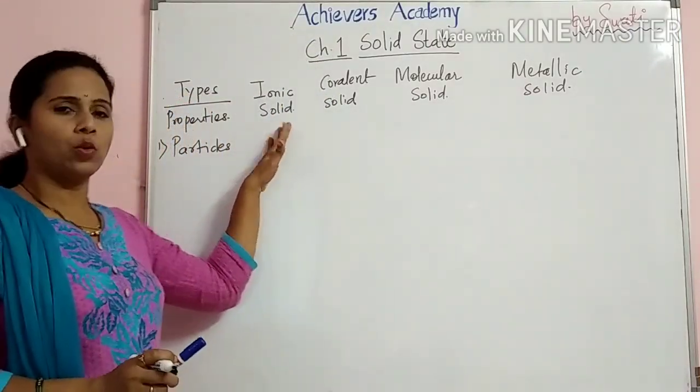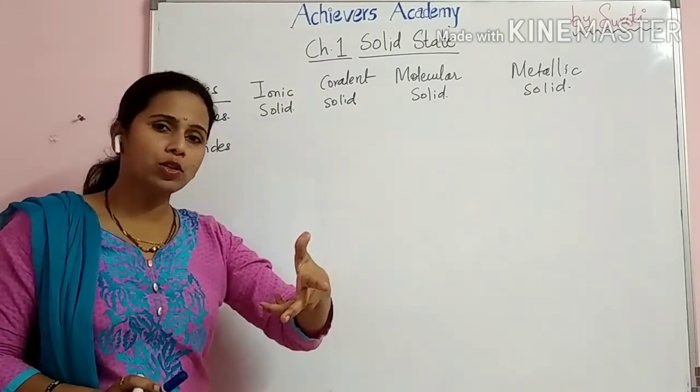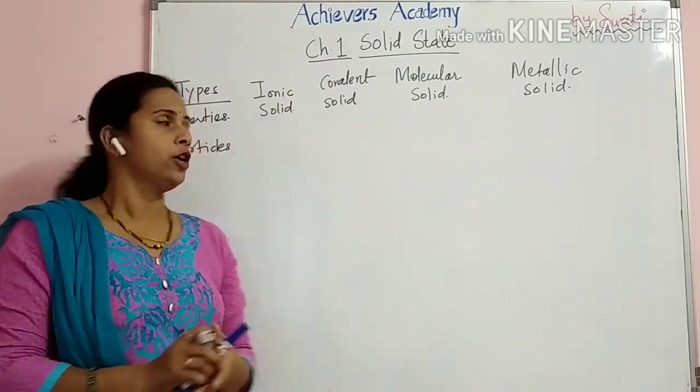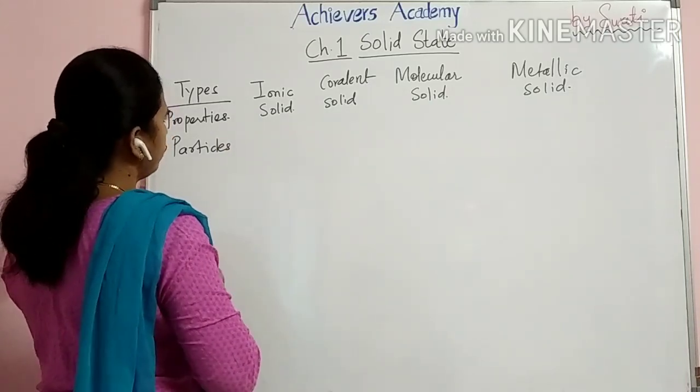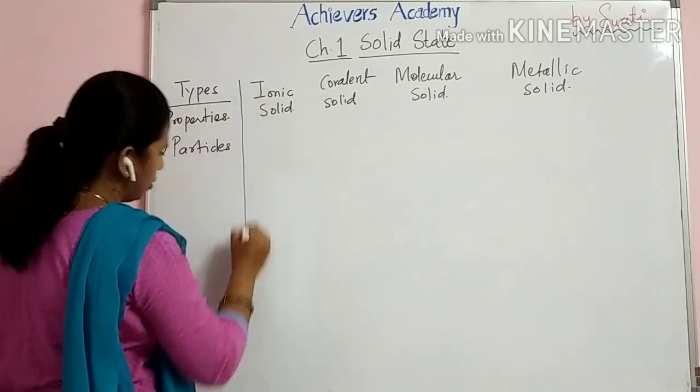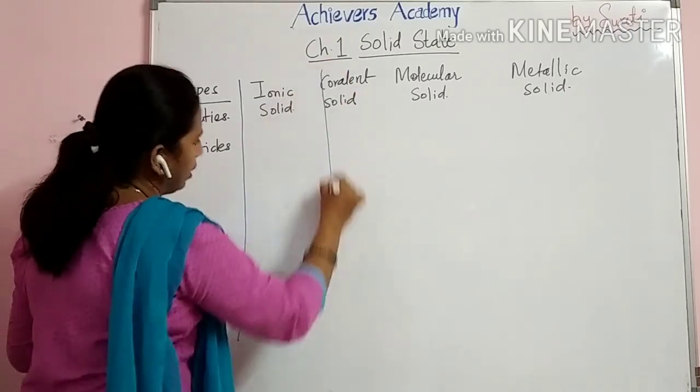Now, as you know, ionic solids. Ions means what, students? Cation and anion. So here the particles are cation and anion, or you can call them ions. Here I will make the table so that it is very easy.